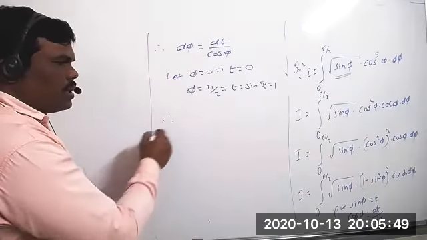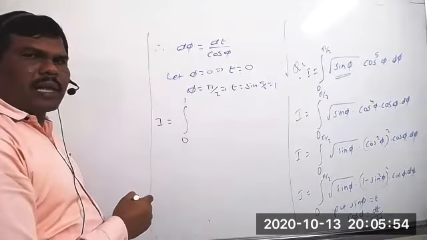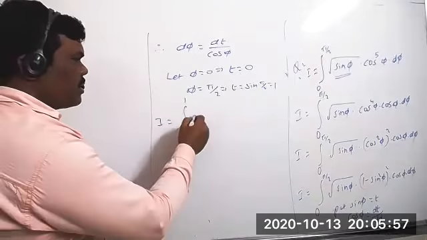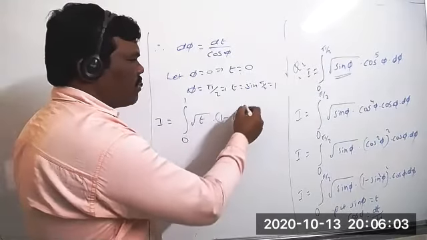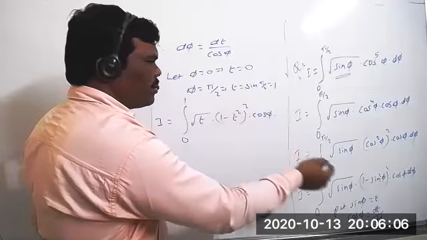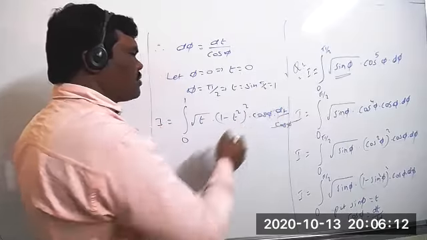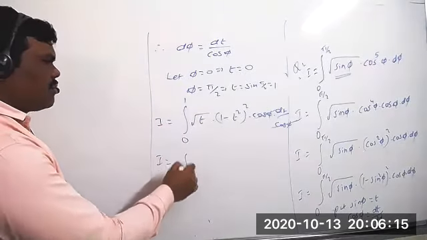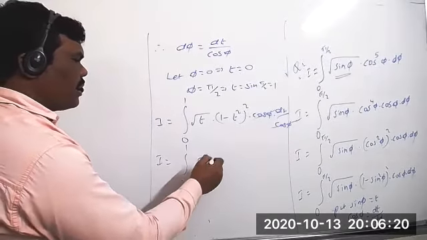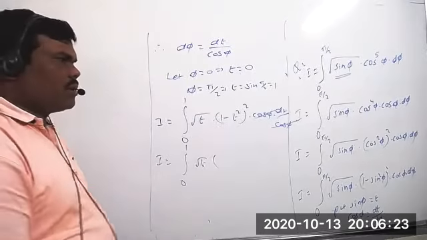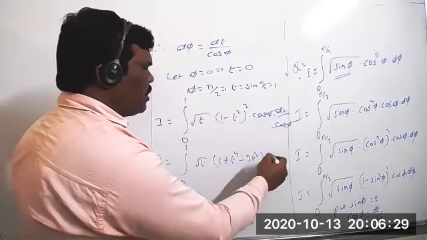So therefore, the value of I equal to integration of 0 to 1. The limits we are taking from 0 to 1, so clearly we can change this: root of t in here as the first value, and 1 minus t square whole square into cos phi into d phi, equal to, clearly we got now dt by cos phi. So cos phi will be cancelled. Now we can simplify this value. Integration of 0 to 1, this is root t, square root of t into 1 minus t square whole square. You can expand that: 1 plus t power 4 minus 2t square into dt now.